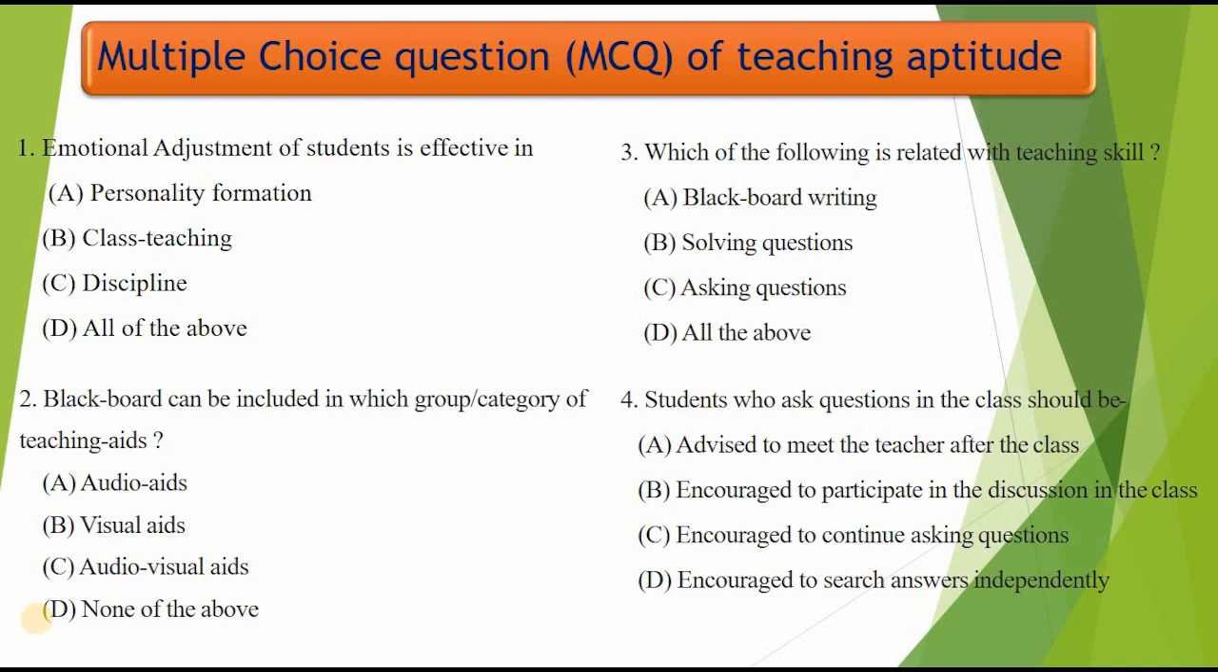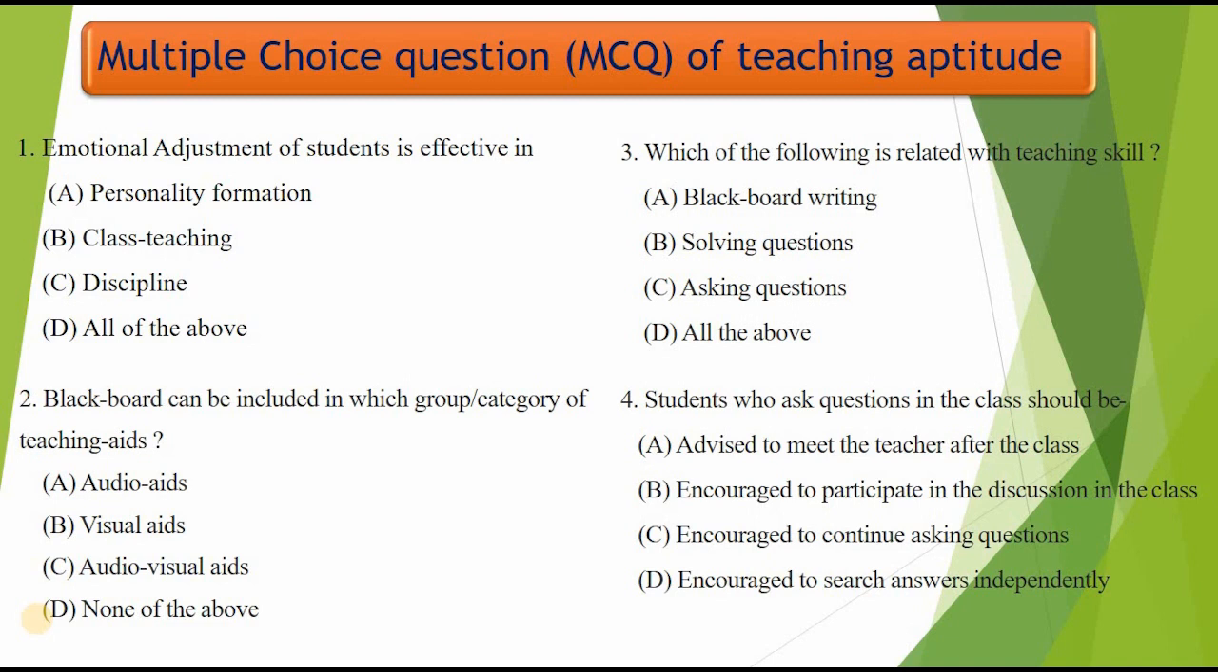Emotional adjustment of students is effective in A. Personality formation, B. Class teaching, C. Discipline, D. All of the above. Emotional adjustment of students is effective in personality formation, class teaching, and discipline. In this question, option A is right, and B is also right, and C too. So, answer is D.